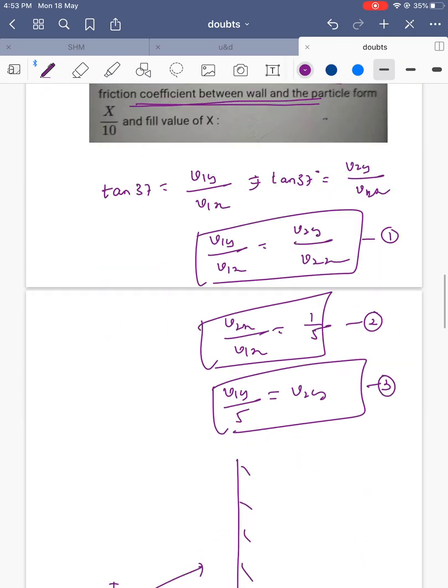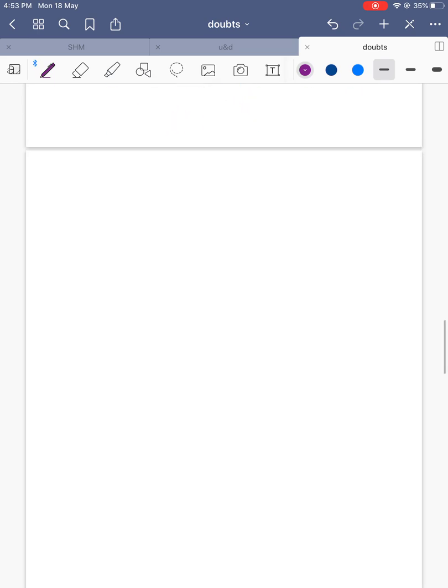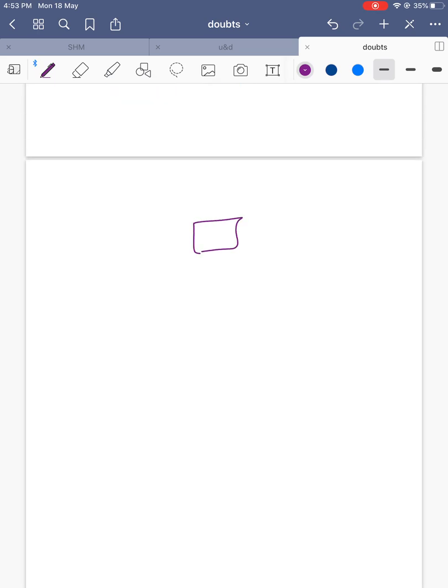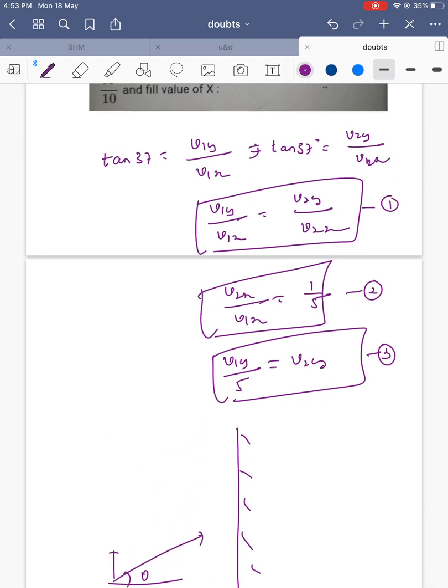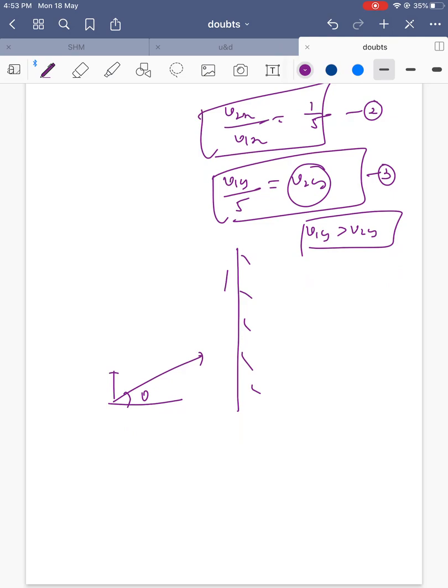We can write the free body diagram of the body at the wall if you draw. So friction will act, so we should know again v2y and v1y, where v1y is greater than v2y, which means the body is trying to go upward. This is v2y and this is v1y. Friction will act in which direction?